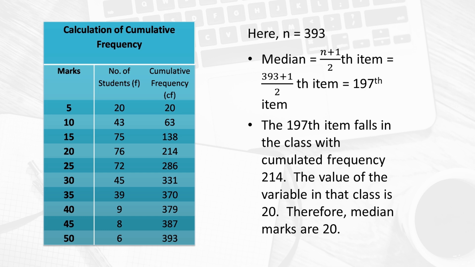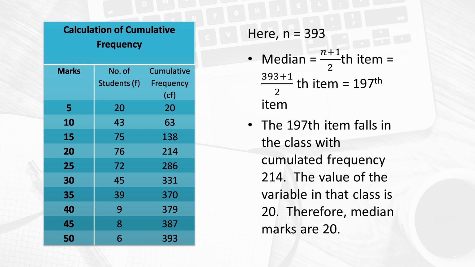And one important or one interesting fact you will see is, if you try to find out the summation of f, which is called n, summation f, that means 20 plus 43 plus 75 plus 76 plus 72 plus 45 plus 39 plus 9 plus 8 plus 6, the value will come to 393. And here in this case, if you see the last row of the cumulative frequency, the value is coming to 393. So, this way you can cross check your cumulative frequency calculation also, right.